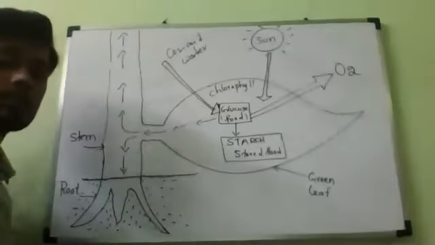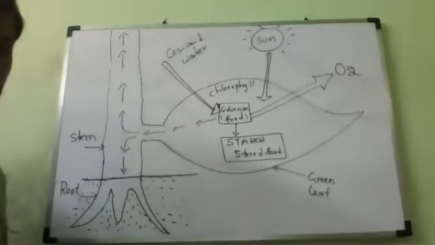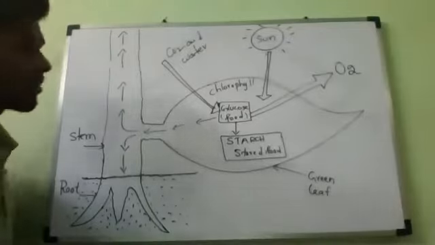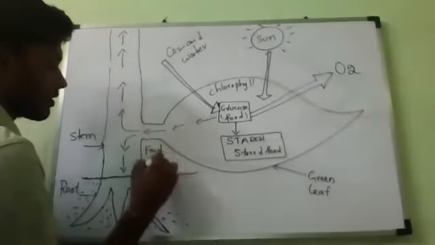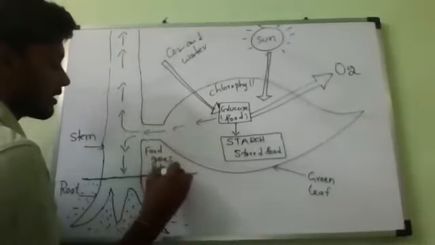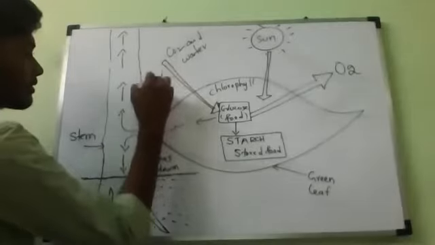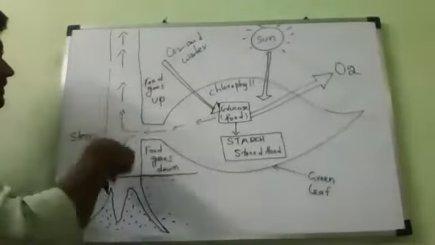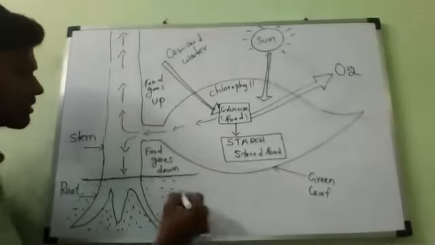Please all of you draw this. The process of photosynthesis takes place in the green leaves of a plant. So this is the diagram which we should draw. Here, food goes down, and food goes upwards as well, to the upper part and the lower part.